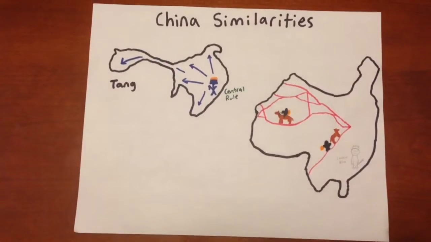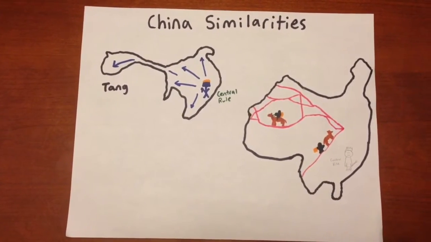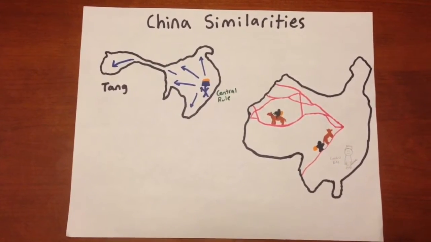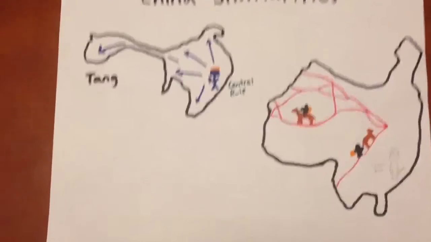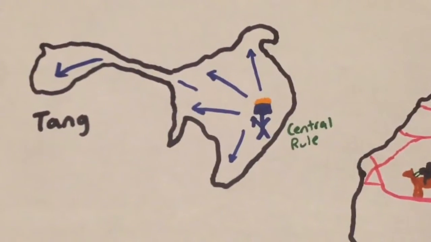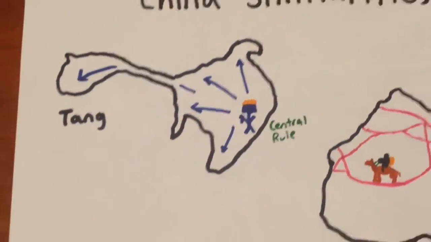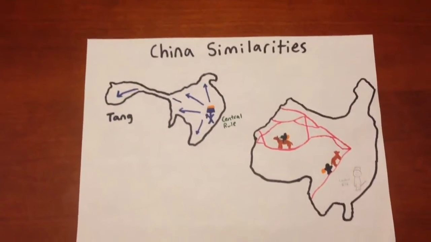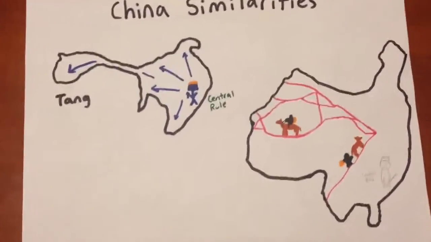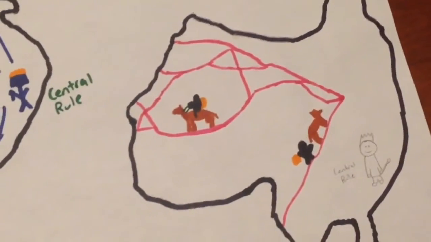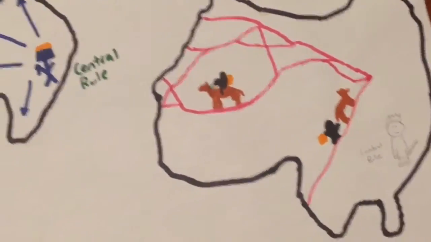China showed similarities as well. After only a short period of decentralization, centralized rule was brought back, similar to most of Chinese history. The Silk Roads were still a great way for people to trade and interact. The use of these roads fell because of maritime trade, but we will get into that later. Trade growth remained a similarity throughout much of history, we all know that.